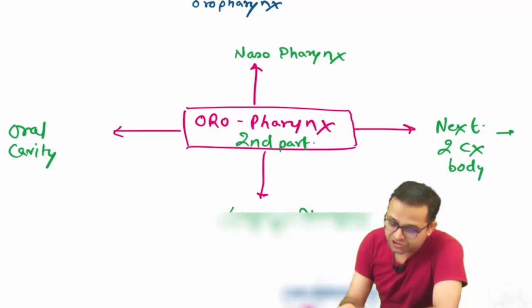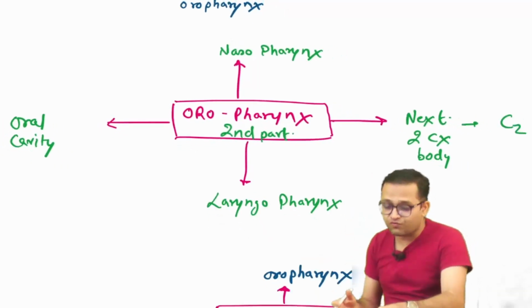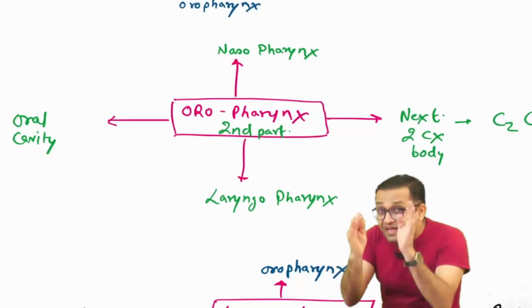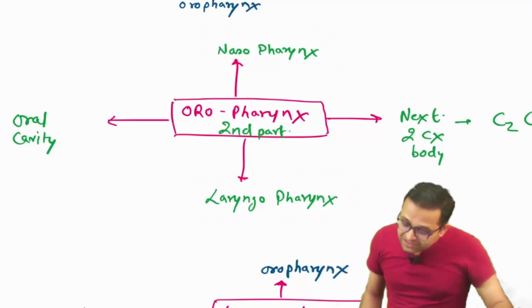Now can you see the relation of the oropharynx? Let's start the relation of the oropharynx. Sir, oropharynx is the second part. Sir, superiorly it is related with nasopharynx. Inferiorly it is related with, yes, laryngopharynx.